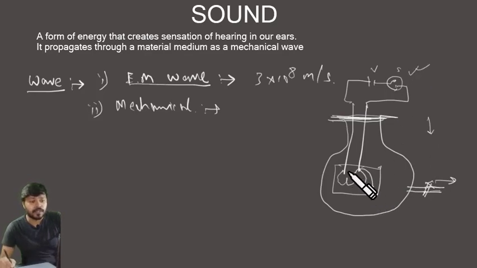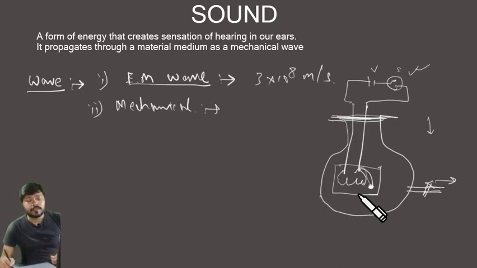Although the switch is on and you can see the bell vibrating, we cannot hear any sound because there is no medium to carry the sound wave from the bell to the surface of the bell jar.